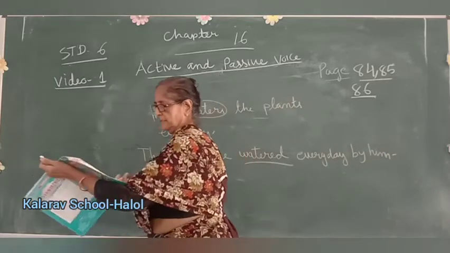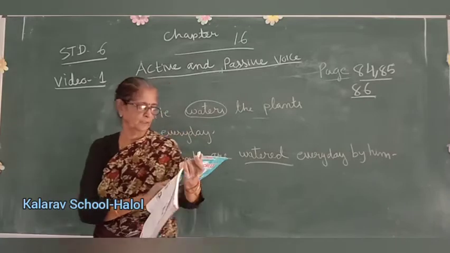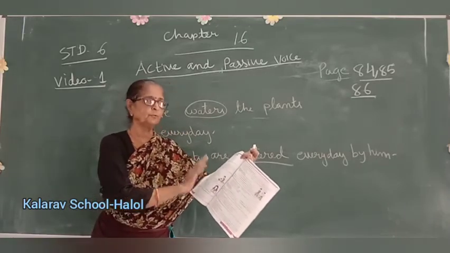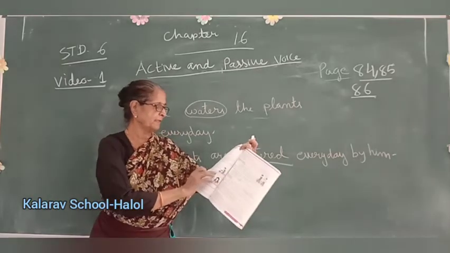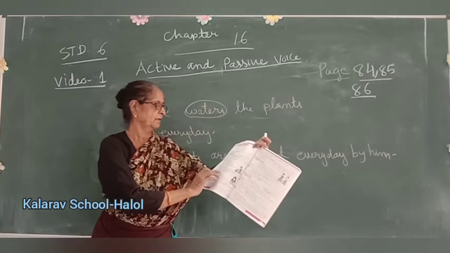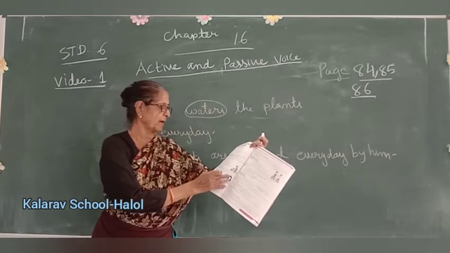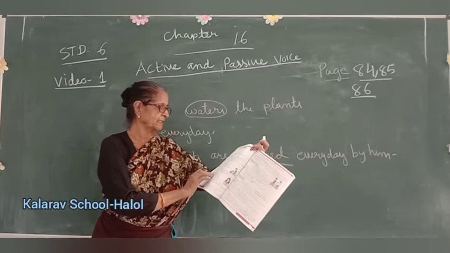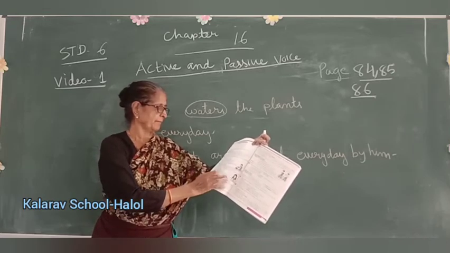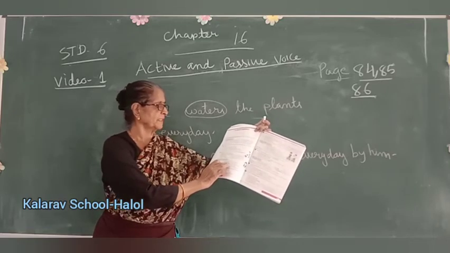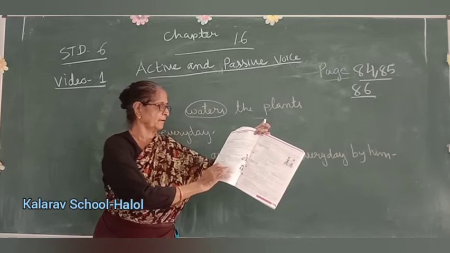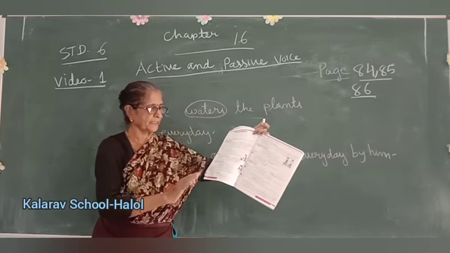Next, a librarian issues books. So books is plural. So books are issued by a librarian. Everyone likes a friendly person. A friendly person is liked by everyone. Rita is writing a story, active. A story is being written by Rita. Sona is throwing balls in the net. Balls are being thrown by Sona in the net. Or balls are being thrown in the net by Sona.